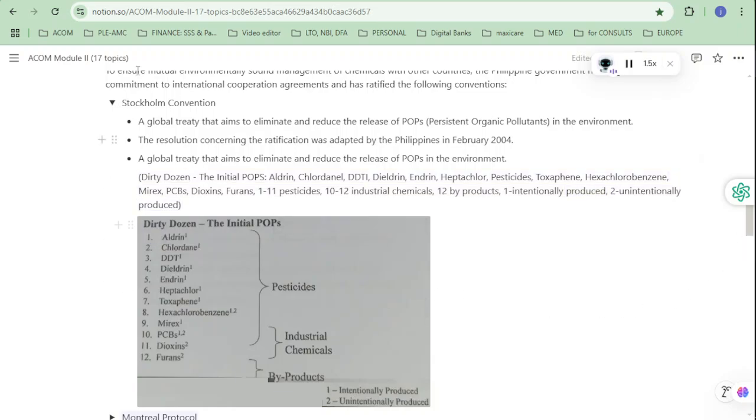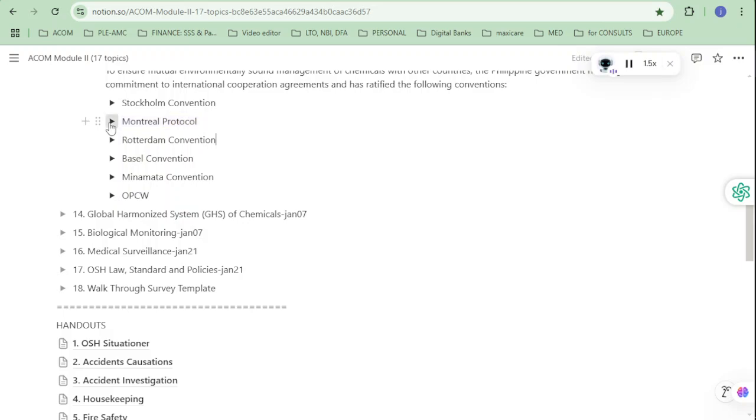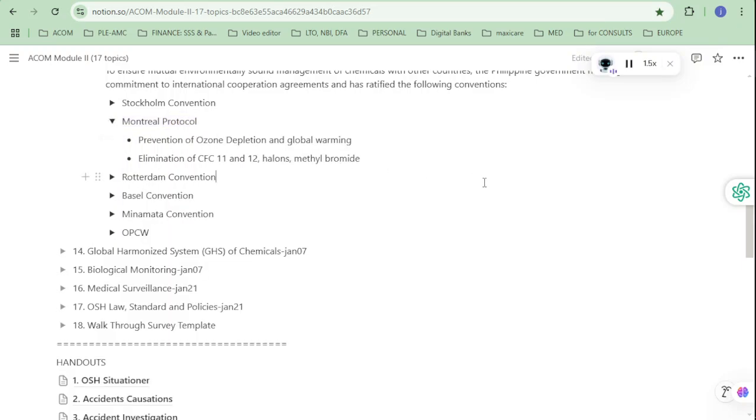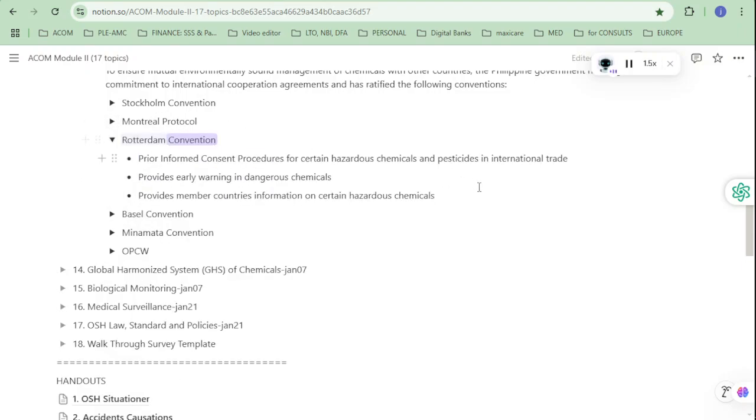Montreal Protocol: prevention of ozone depletion and global warming. Elimination of CFC 11 and 12, halons, methyl bromide. Rotterdam Convention: prior informed consent procedures for certain hazardous chemicals and pesticides in international trade. Provides early warning on dangerous chemicals. Provides member countries information on certain hazardous chemicals.